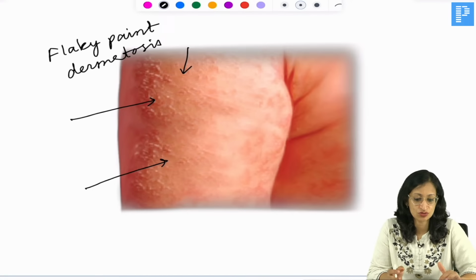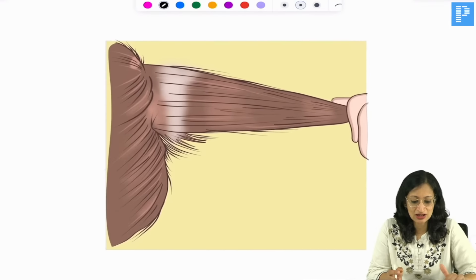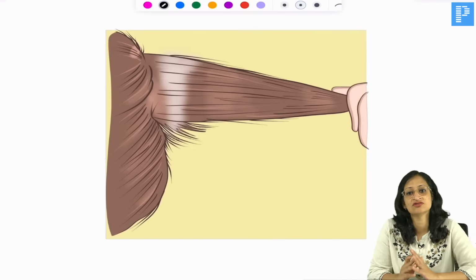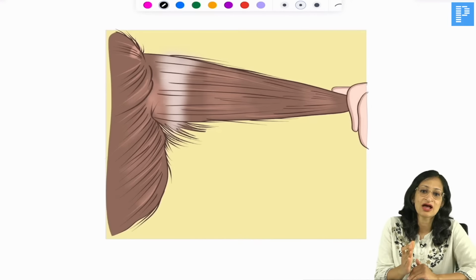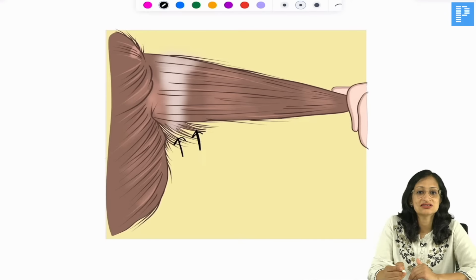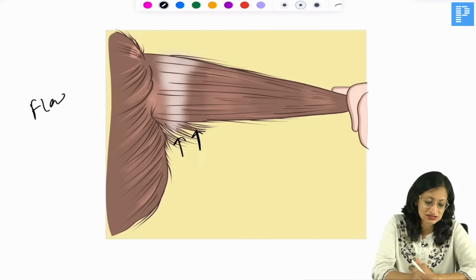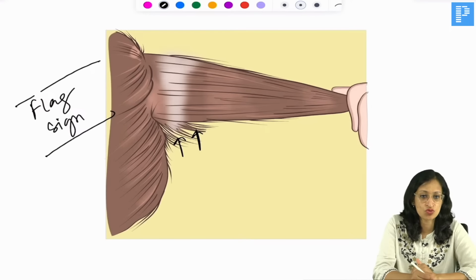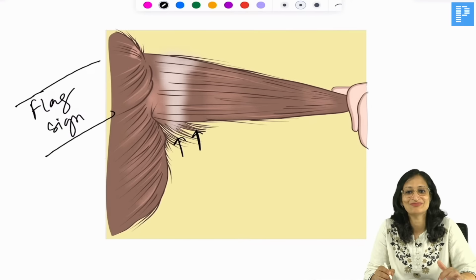And what do you see in the hairs of babies or children with severe malnutrition? So, alternate bands of hypopigmented and pigmented hairs. So, it is known as the flag sign. Okay, flag sign, again a feature of severe malnutrition, more common in kwashiorkor than marasmus.